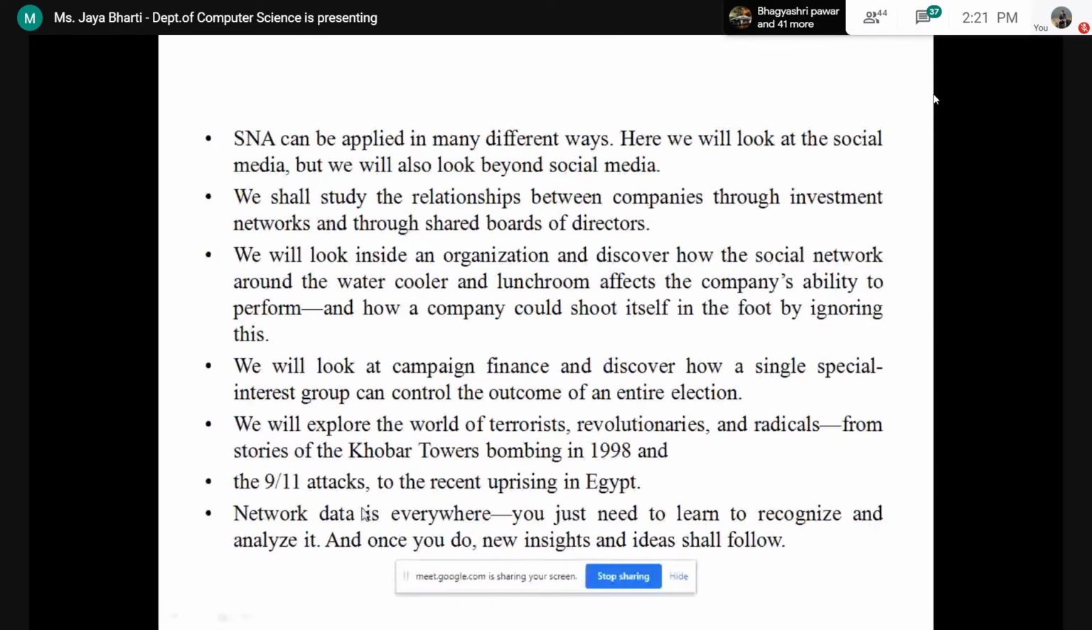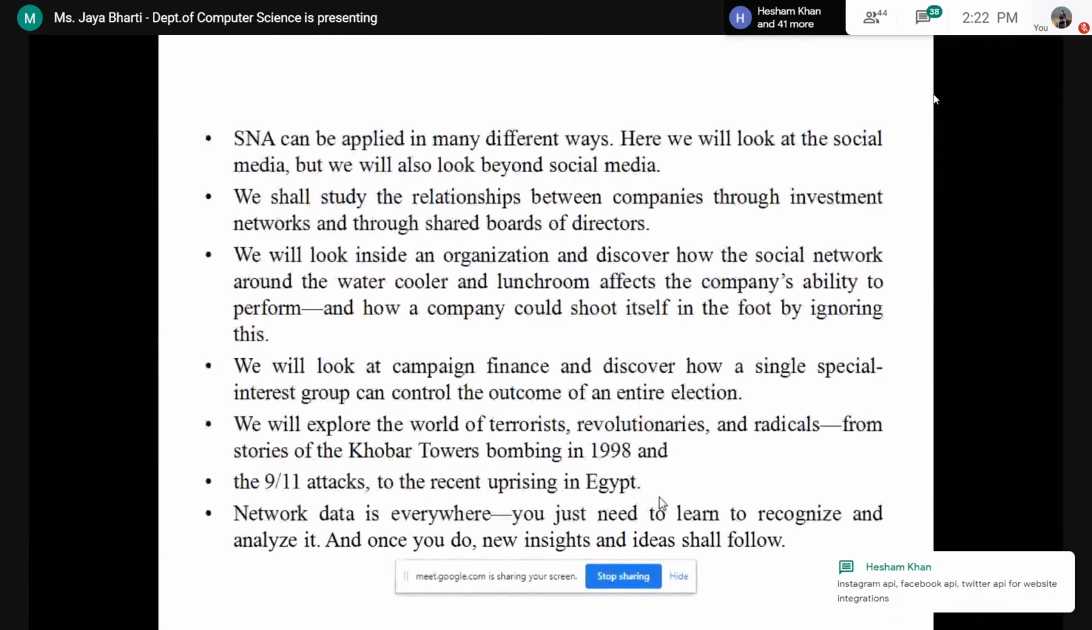So it is saying that network data is everywhere. You just need to learn to recognize it and analyze it, and once you do, new insights and ideas will follow. Everything around us is a network. So all you need to do is recognize it and analyze it so that you will get new ideas, and you can process them and get some new generative ideas.